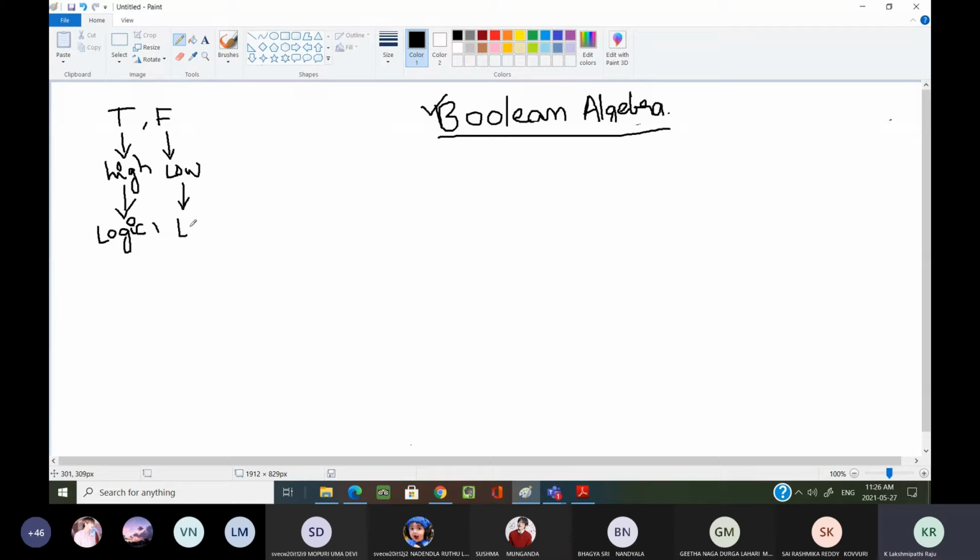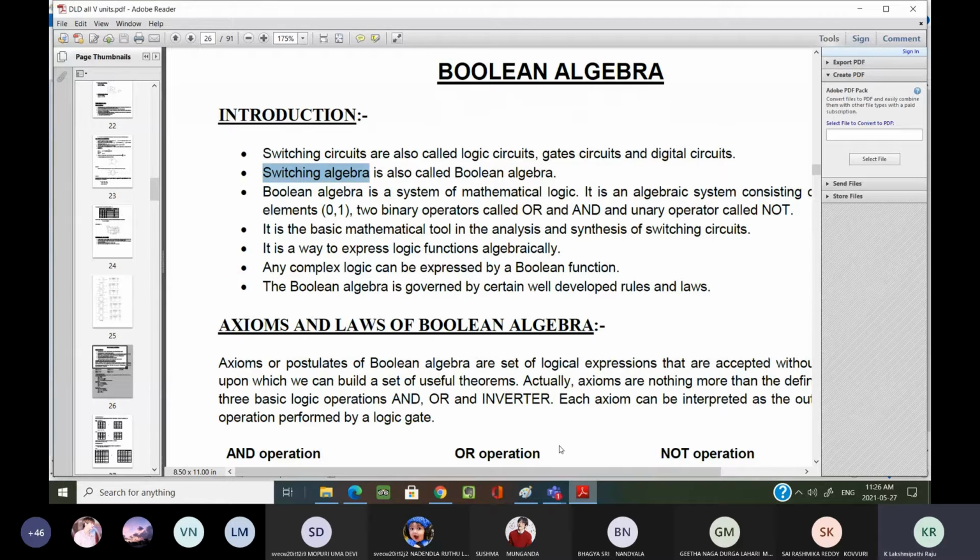I hope you are writing some running notes. If you are not writing, then please write running notes, not each and every point. Now, Boolean algebra is a system of mathematical logic. It is an algebraic system consisting of two elements, 0 and 1, two binary operators called AND and OR, and a unary operator called NOT.